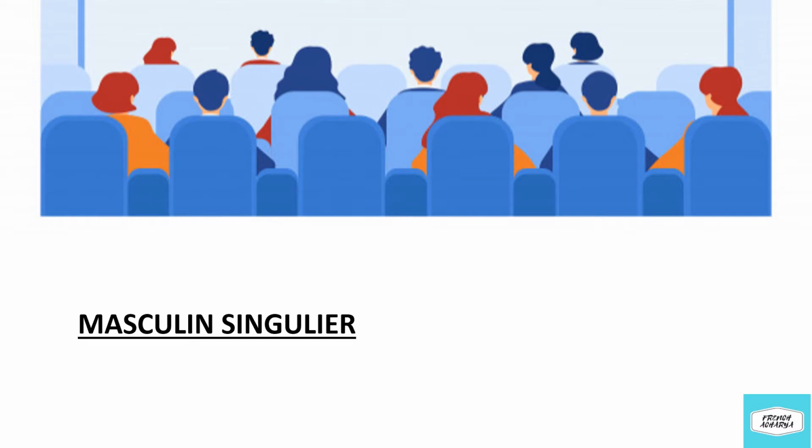It is very important to know that the contracted articles are categorized on the basis of numbers and genders. That is masculine singular, feminine singular, vowel and plural. So for masculine singular, we are contracting our preposition with le. Now le is the masculine singular form of the definite article. So à, when combined with le, will form au. Au is the contracted article used for masculine singular nouns.